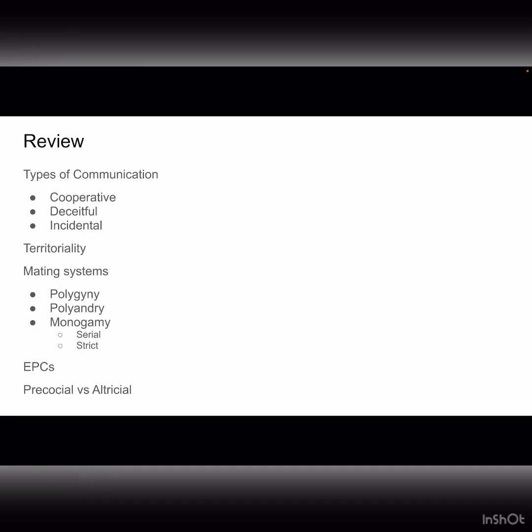So, to review, we have three types of communication: cooperative, deceitful, and incidental. Make sure you know who's benefited and who's not in all three types. Next, we went over the definitions of territoriality, EPCs, and precocial versus altricial offspring. Take care to remember what each of those mean. Finally, there are three different types of mating systems: polygyny, polyandry, and monogamy. Monogamy includes serial monogamy and strict monogamy, which vary in terms of relationship length.